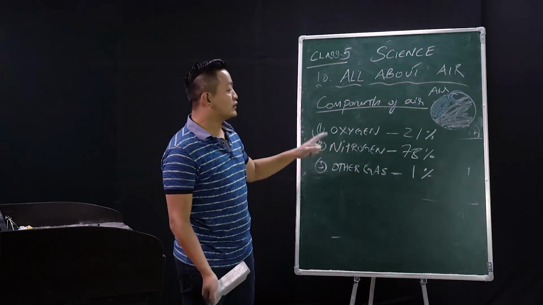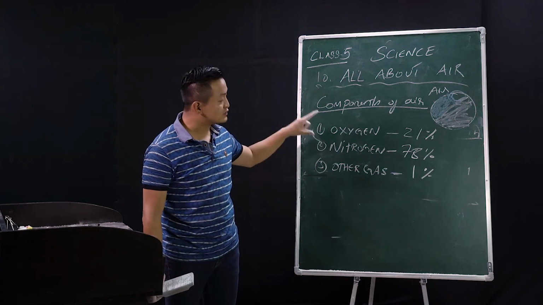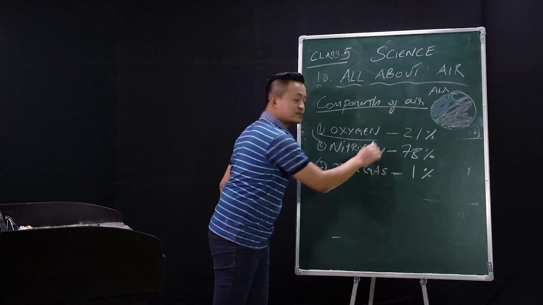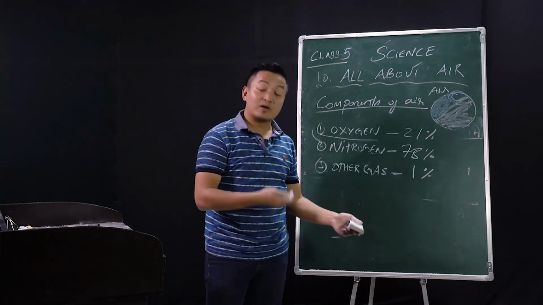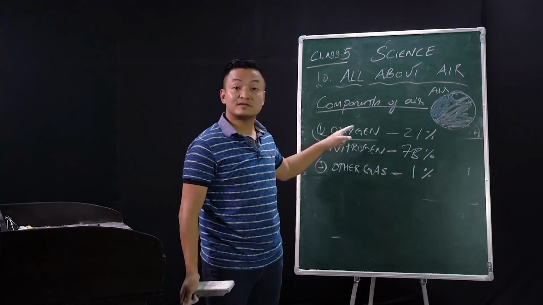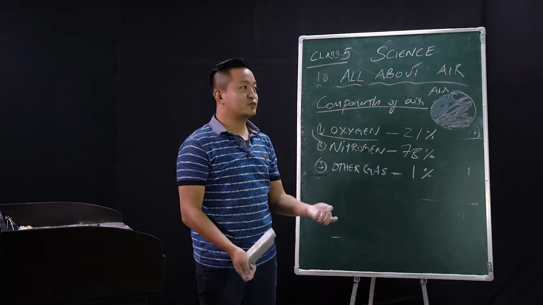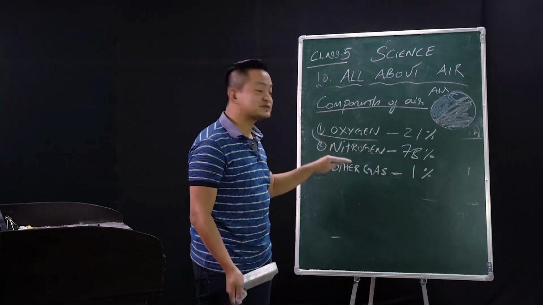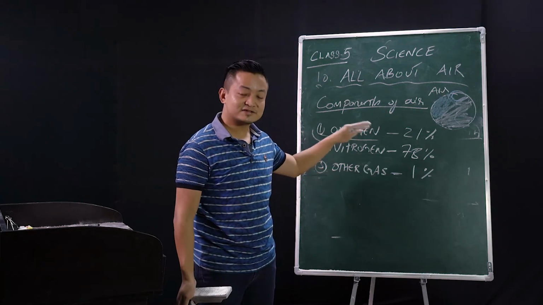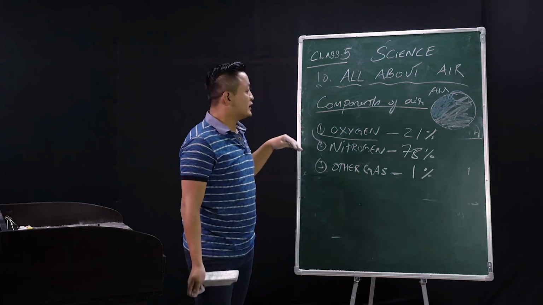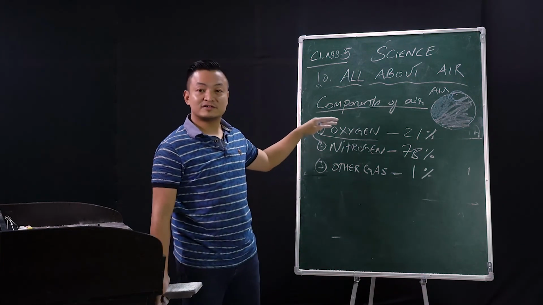Now, the most useful among these three gases is oxygen, because plants and animals need oxygen. When we take food, oxygen also helps in breaking it down so it gets digested. Even plants need oxygen.